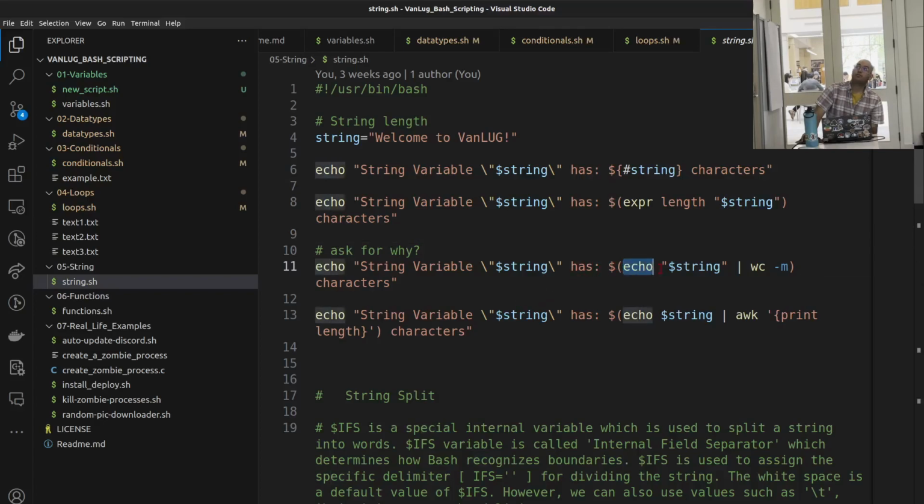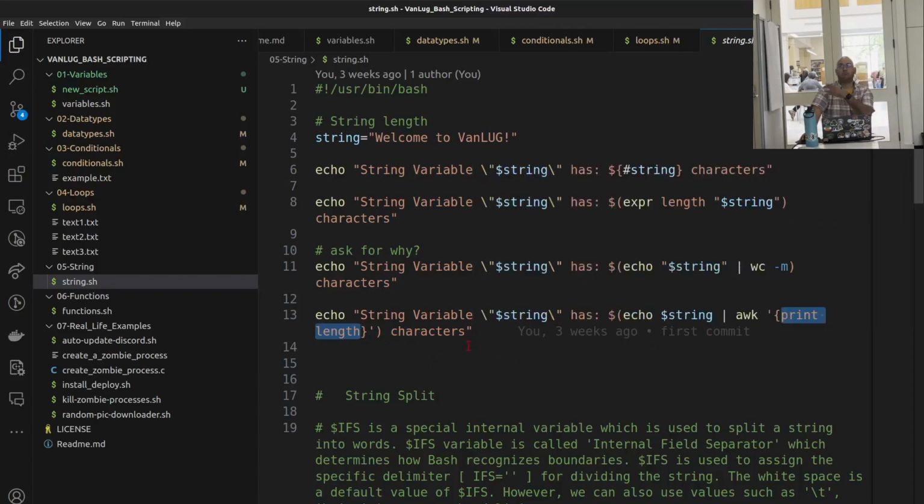We can echo the string and count, word count -m, which counts the letters, and pipe that. So I've done that in reverse: echo string, pipe word count, wc -m. That also brings out the number of characters. There is also an awk command we can use, which I guess is like C, so it prints the length, something like that.